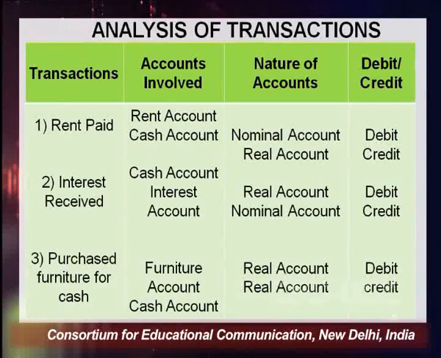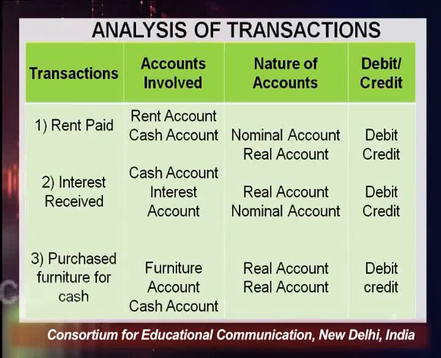So what you have to do, according to the real account, this furniture would be debited. And when you are purchasing furniture, cash is going out. When the cash is going out, cash is an asset, and all type of assets come under the list of real account. So here in this particular transaction, only one account is applicable, that is real account.